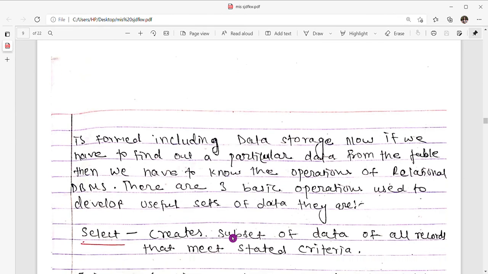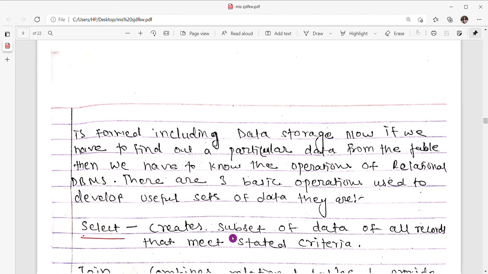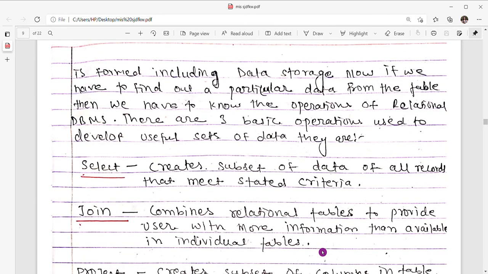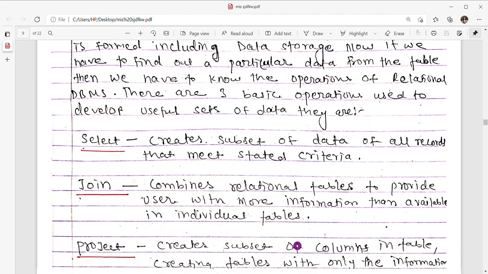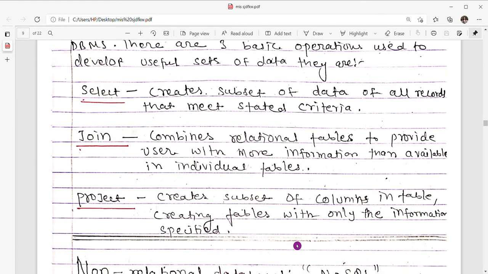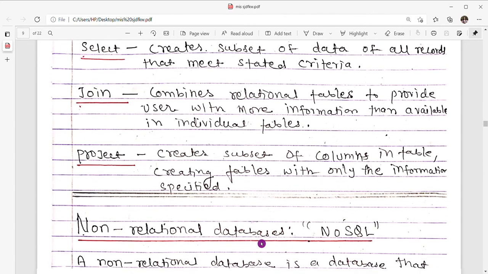First one is select, which is used to create a subset of data of all records that meet stated criteria. Second one is join, whose function is to combine relational tables to provide user with more information than available in individual tables. And the last one is project, which is used to create a subset of columns in a table, creating a table with only the information specified.